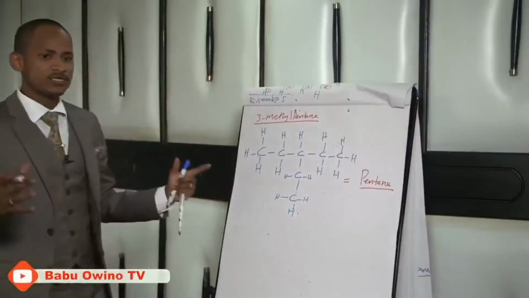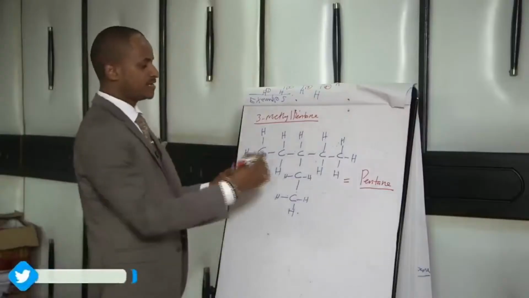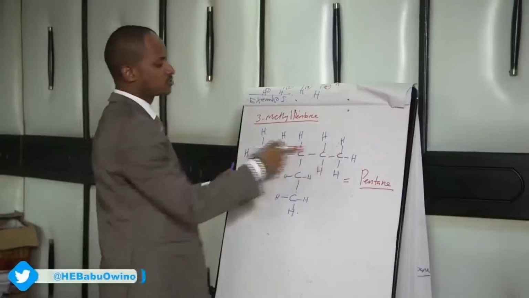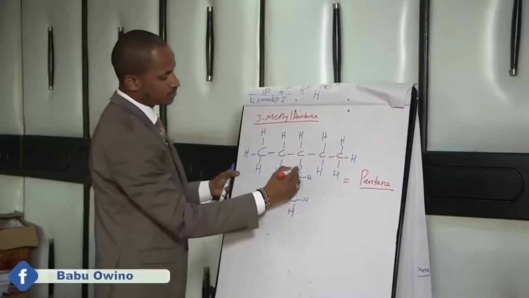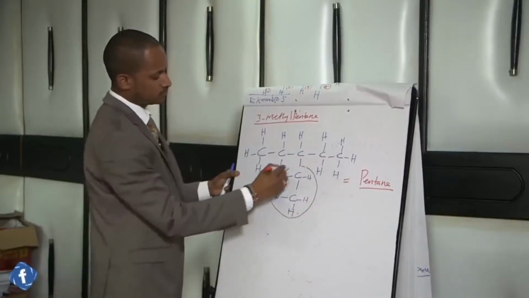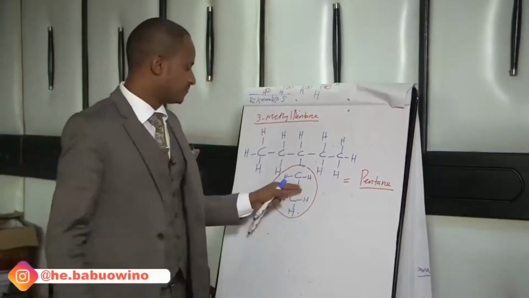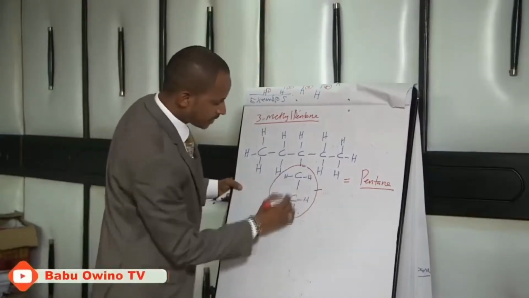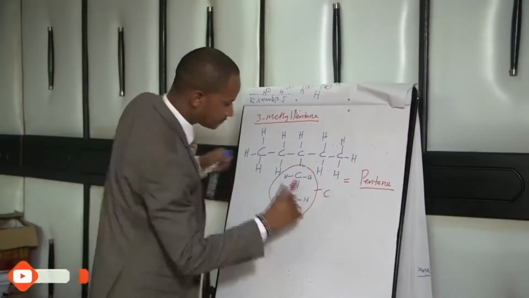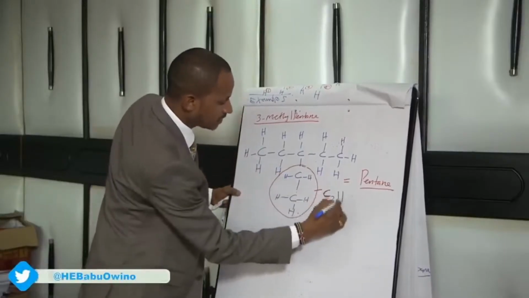Anything else which is not along the longest continuous chain is a branch. So identify the branch. If this is our longest continuous chain, then these are branches. This is a branch, not branches. So this branch is there. What name do we give to this branch? Be keen, class. Number 1, this branch has 2 carbon atoms. The branch has 2 carbon atoms with how many hydrogen atoms?